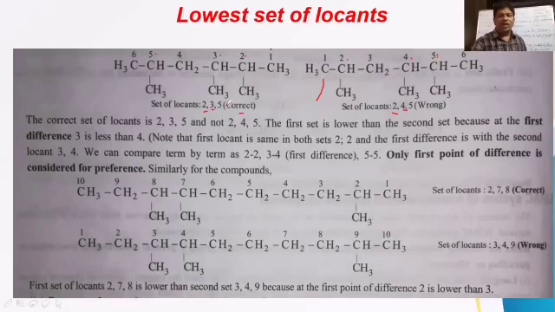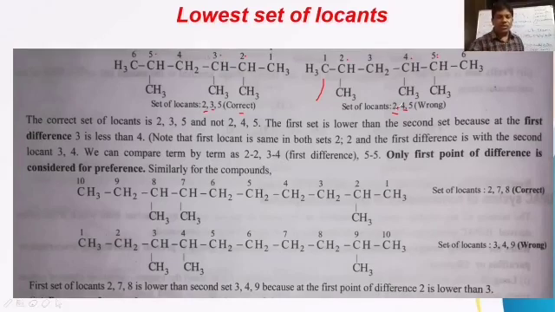The third set is 5 and 5. When there is clarity in the second set of locants, there is no need to check the third set. Why did we not take the first set of locants into consideration? Because the same terms are there, 2 and 2, in both cases. So only the second set we have to check here. So this is called lowest set of locants.